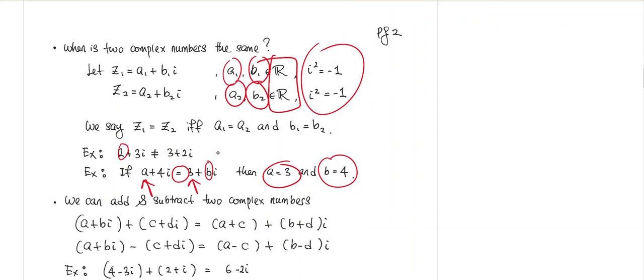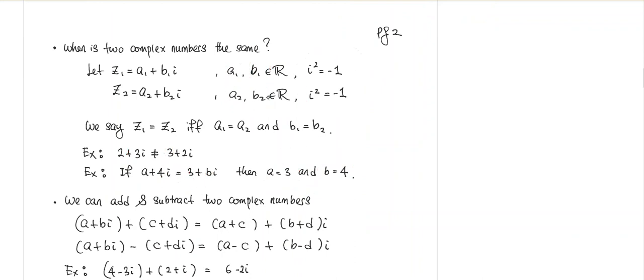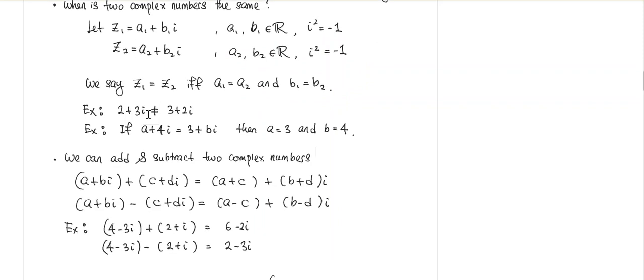All right. Now, once we know the meaning of the equality of two complex numbers, we are going to look at how we add and subtract two complex numbers, and how we multiply and divide complex numbers. Okay, so addition and subtraction is defined this way. If you have two complex numbers, let's say one of them is a plus bi, and another one is c plus di. How do we add them?